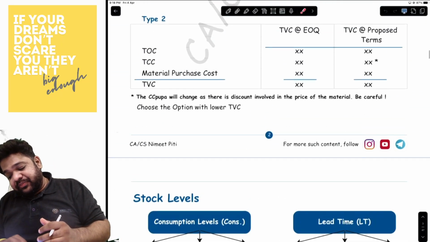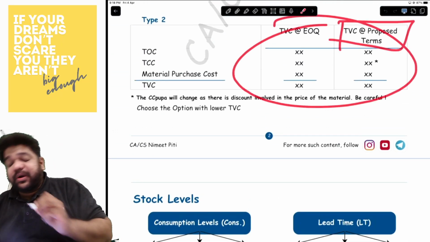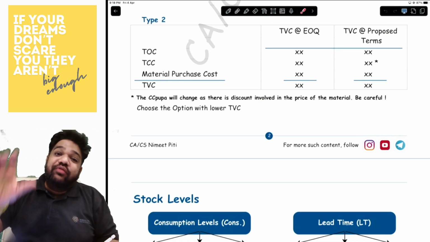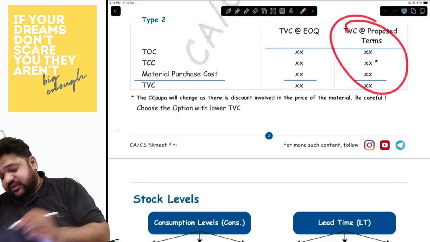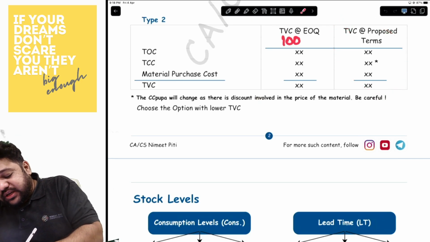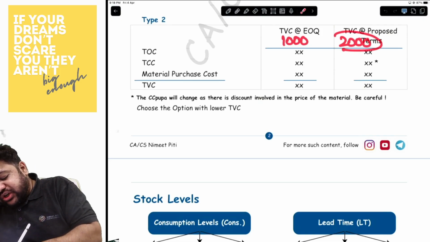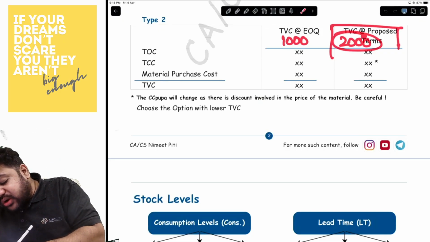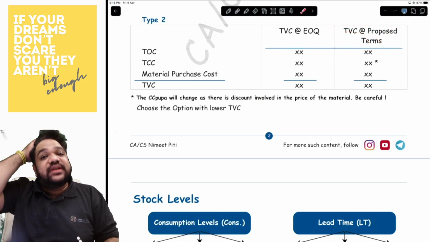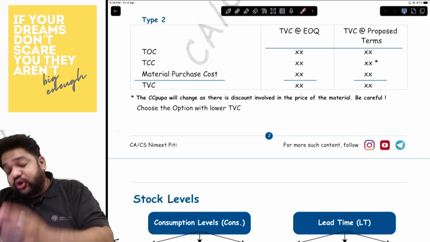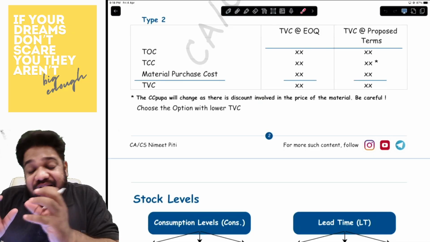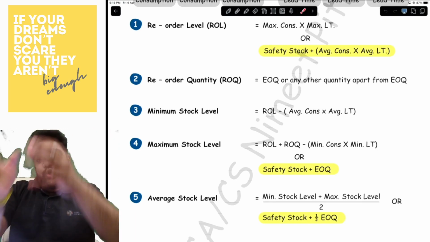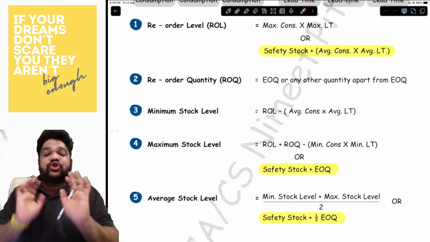For example, let's say over here you accepted the proposed terms. Since you have accepted the proposed terms, you will not order the EOQ quantity. You will order the ROQ quantity, which is this. For example, the EOQ is 1000 units and under the proposed terms, the order size is 2000 units. So will you order 1000 now? No, because you have chosen the proposed terms. So it will now be 2000 units. Are we understanding? So 2000 units is what becomes your reorder quantity. So basically, reorder quantity is a wider term. It includes EOQ or any other quantity apart from EOQ that you may choose.